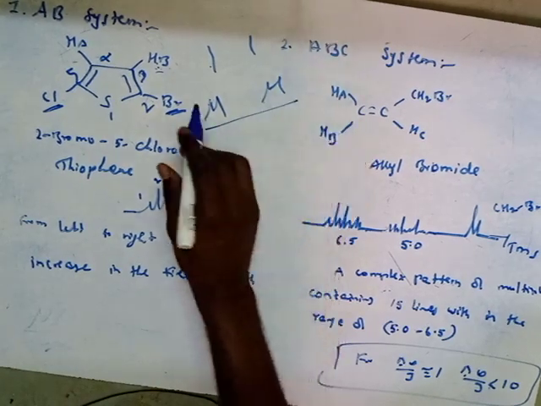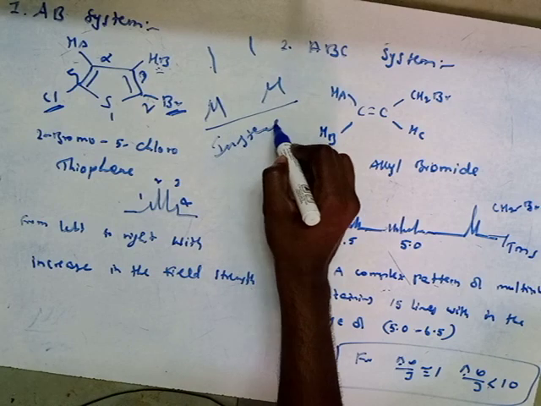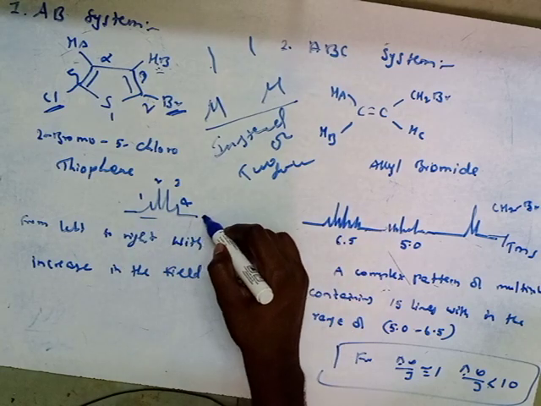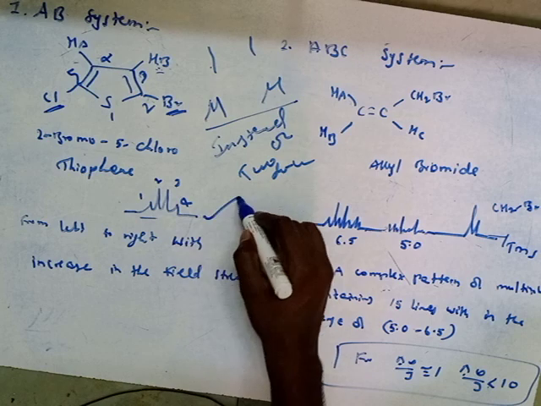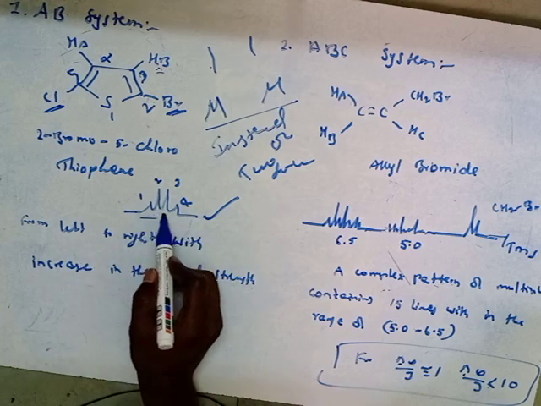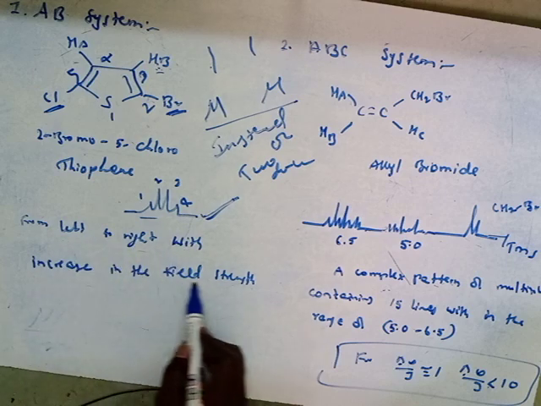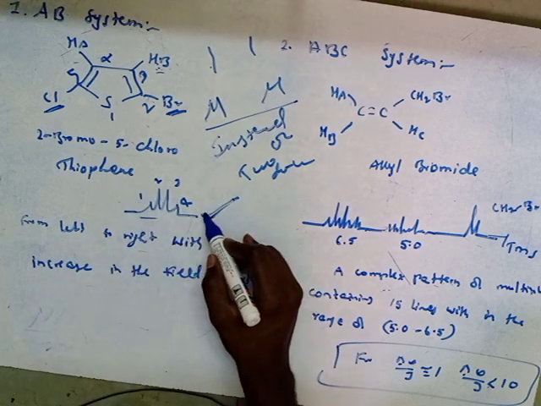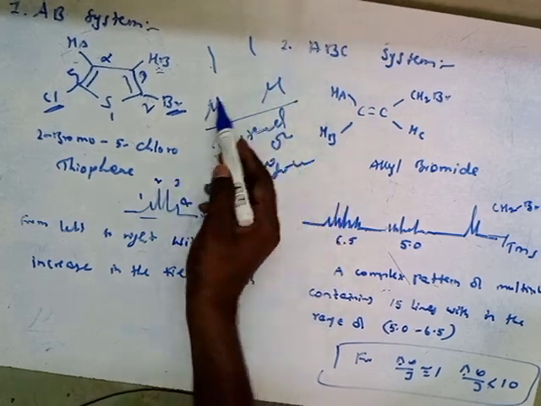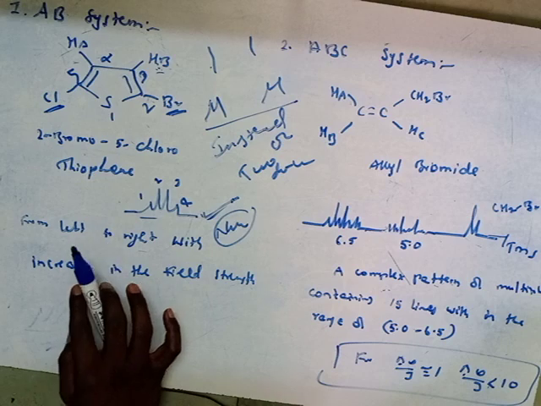But instead of two doublets, you will get a quartet signal in NMR spectroscopy. This is due to overlapping of coupling, so it gives a quartet type of signal. From left to right, with increasing field strength, it will give signals like this. So it comes under non-first order spectra. In first order spectra we get two doublets, but instead of two doublets it gives a quartet type of signal. That's why it comes under non-first order spectra, right?